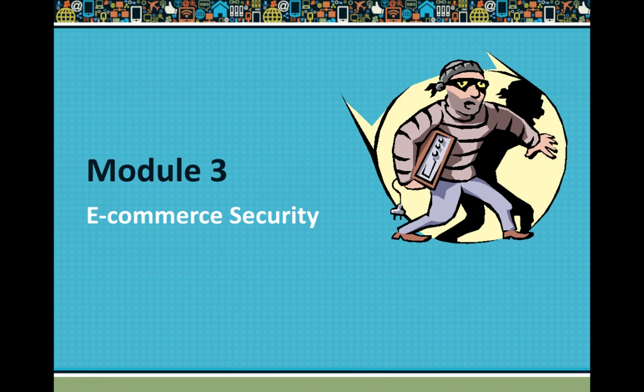Okay, now we're going to have module 3. We'll have an introduction to module 3. As I told, module 3 of e-commerce covers 2 topics basically. One is e-commerce infrastructure threats. That is, what are the different types of threats that can come into your way when you're going to have an e-commerce transaction being done.